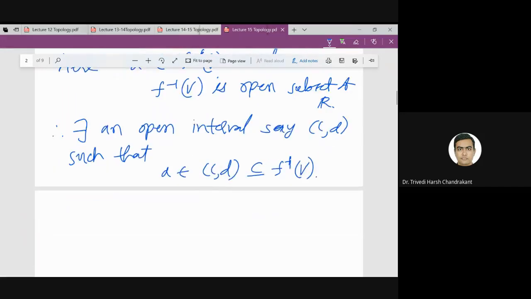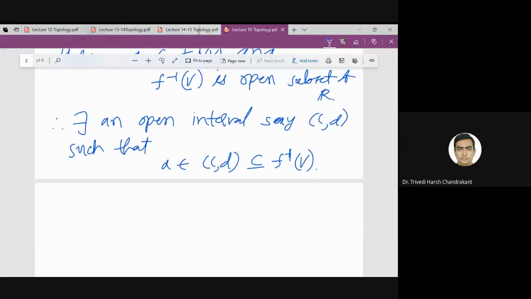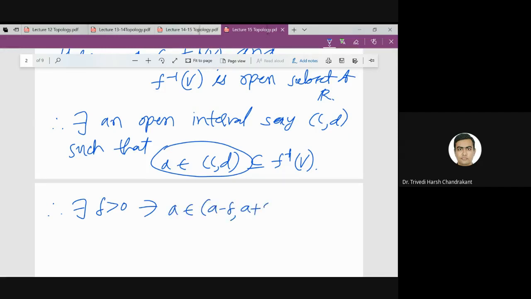right? And whenever A belongs to an open interval, I can always find an epsilon neighborhood of A inside this interval, right? So therefore there exists delta greater than 0 such that A belongs to (A minus delta, A plus delta), which is contained in (C, D), which is contained in f inverse V, right?